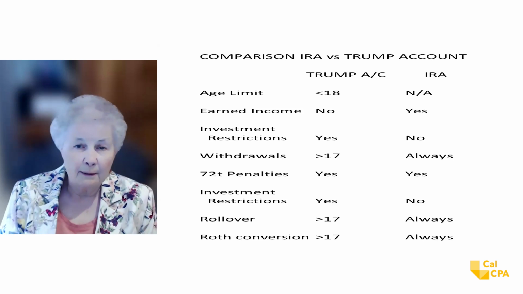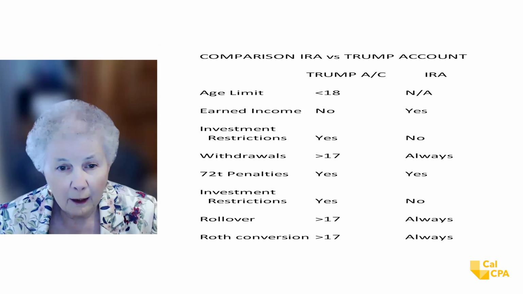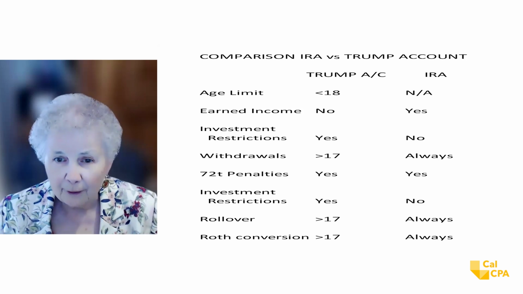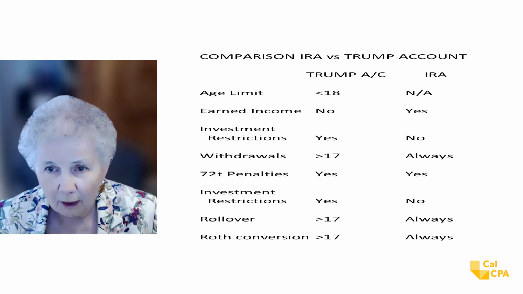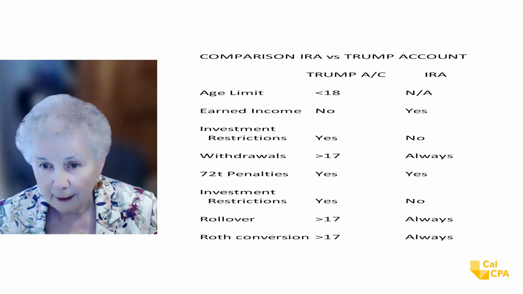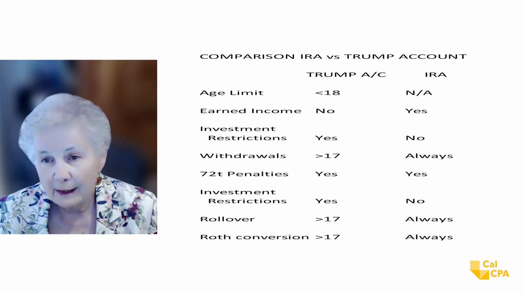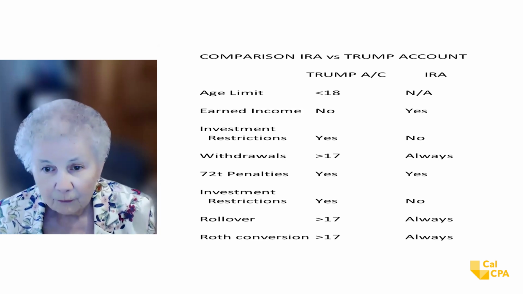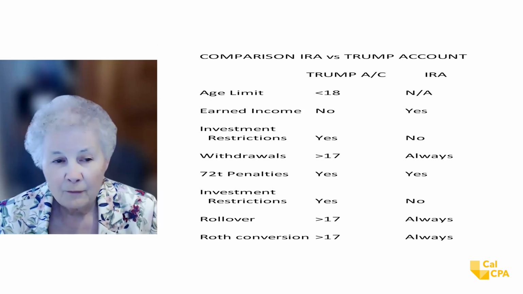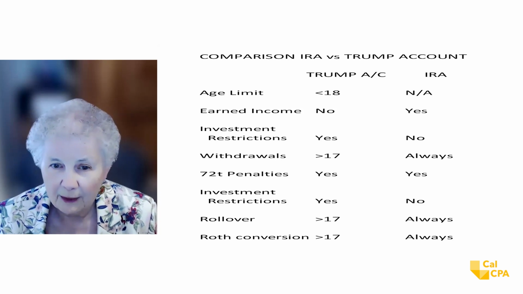There's none before age 17 with a Trump account. With an IRA, you can always make a withdrawal. You make a withdrawal, you pay tax on it, you pay a penalty if you're not 59 and a half, but the money is always available, but you pay a price. 72T penalties, yes, there's 72T penalties on both of them.